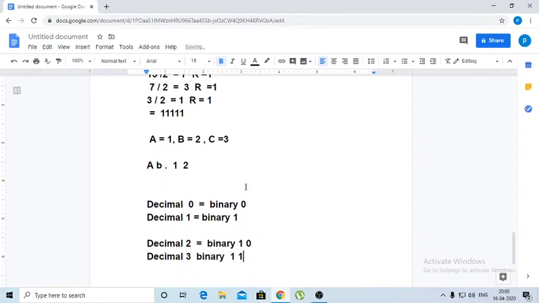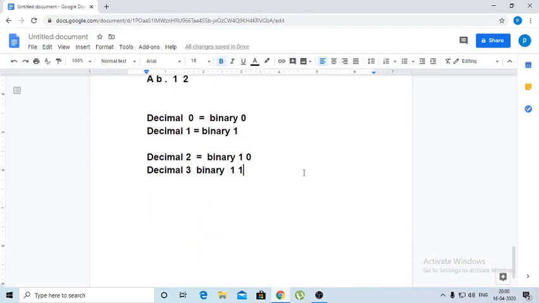So how did you get all these values? Just convert 0 to 9 into binary by prime factorization. Prime factorization means dividing by 2 and every time we have to note down the remainder as we discussed earlier. But remember, decimal 0 equals binary 0, decimal 1 equals binary 1, decimal 2 is 1 0, decimal 3 is 1 1. Like that you have to convert here.